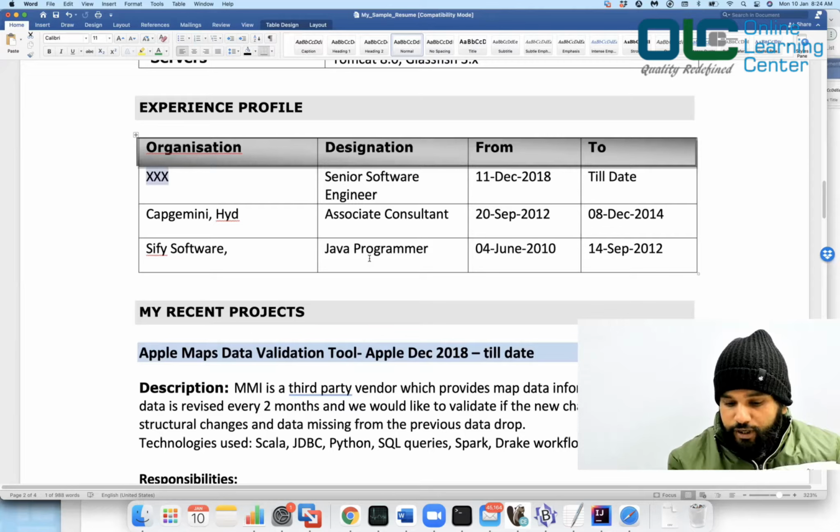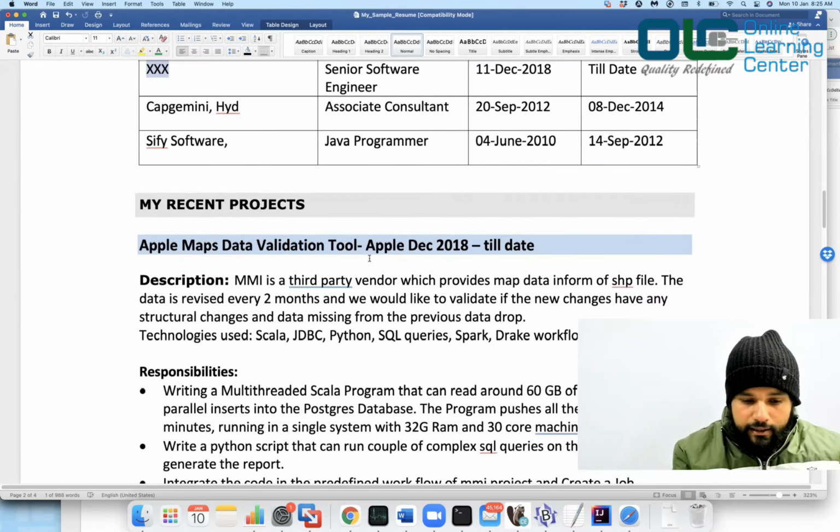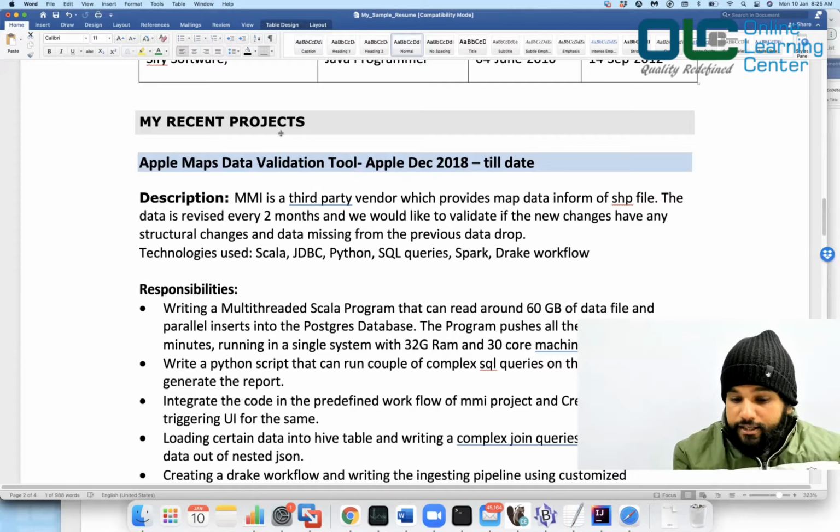This will clearly help any recruiter, anybody, to understand that, okay, you have changed three companies altogether, and these were your tenures in all those companies, and this would help them to understand where exactly you have worked in the past, right? And now comes the main important thing, the recent projects.